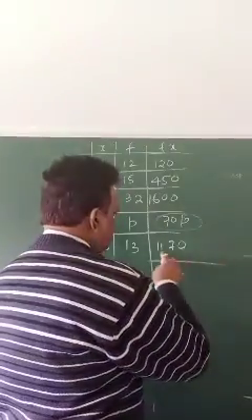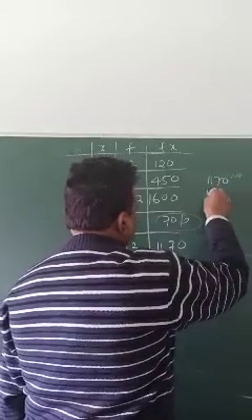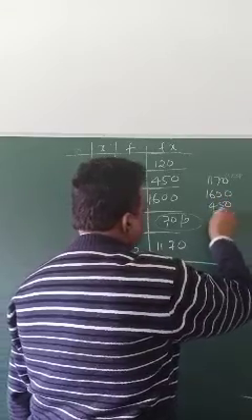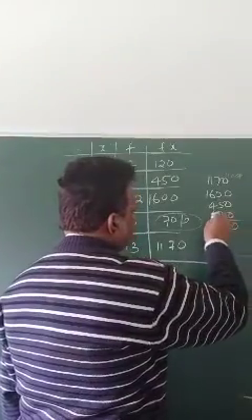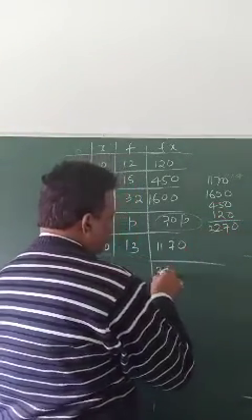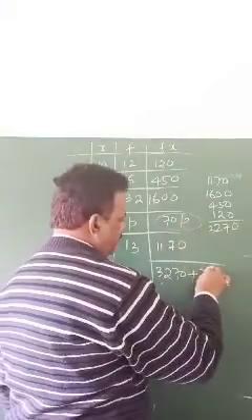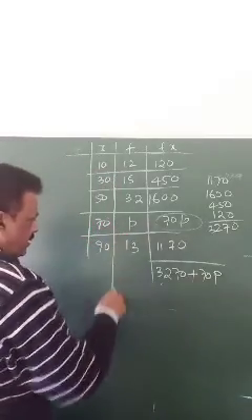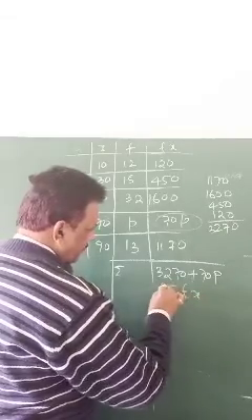Add the rest: 120, 450, 1600, 1170. This comes to 3340 plus 70p. This is your sigma fx.